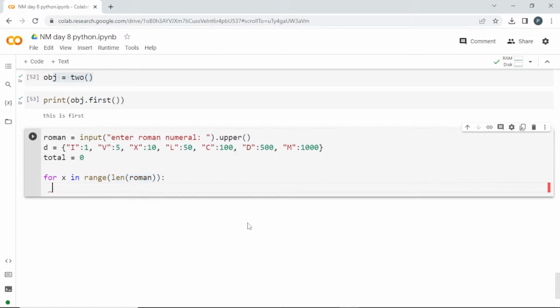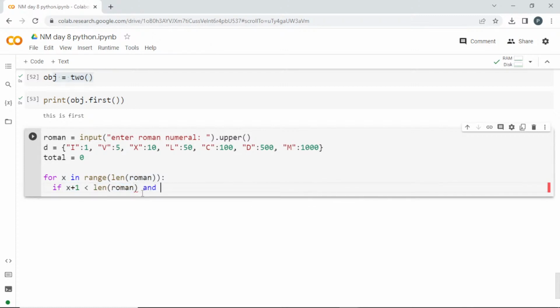And here I am going to check whether x plus 1 is less than the length of Roman. Why am I checking it? Since we are running it in a range, when you go for x plus 1 and it reaches the final one, for example if the total letters are 4, it is going to give till 3. When you try to access with the index x plus 1, if it is out of the range, it is going to show you an error. To avoid that, I am checking whether x plus 1 is less than the length of Roman.